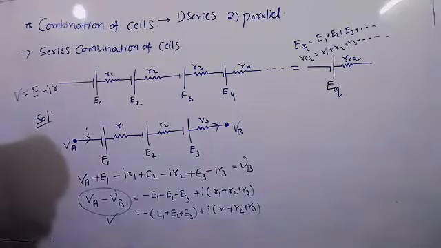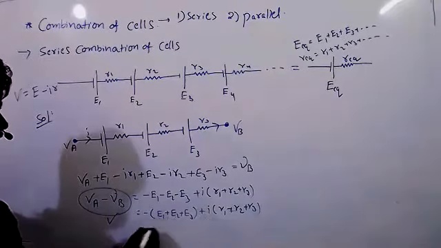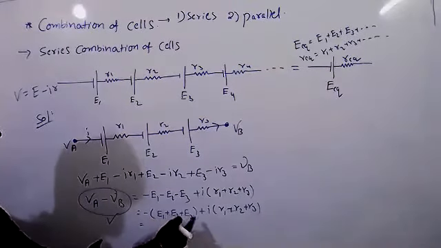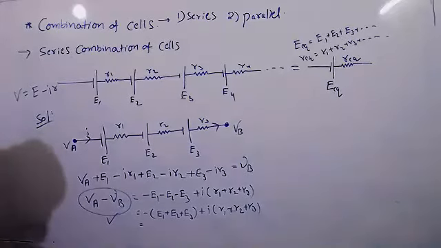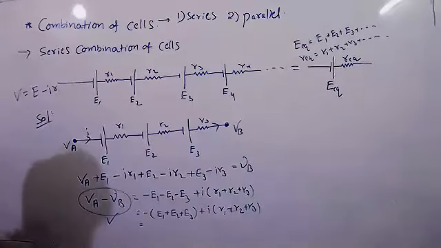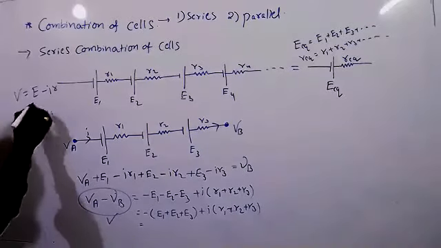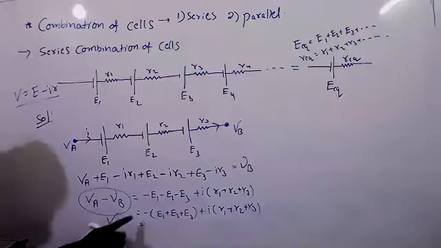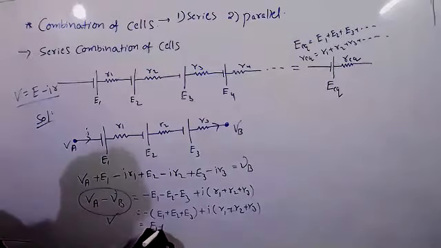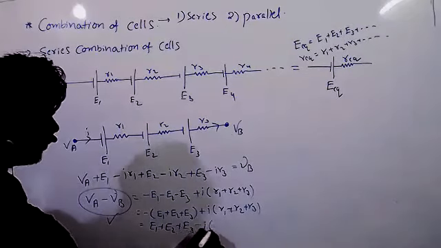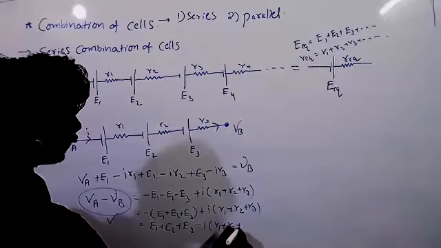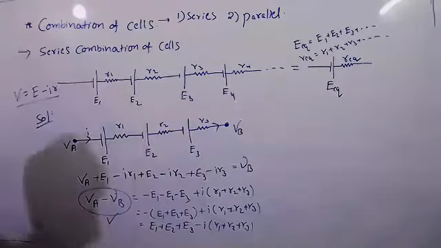If you take the full thing common, it should come as E1 plus E2 plus E3 minus I into R1 plus R2 plus R3. So if you compare this, E1 plus E2 plus E3 minus I into R1 plus R2 plus R3, like this.